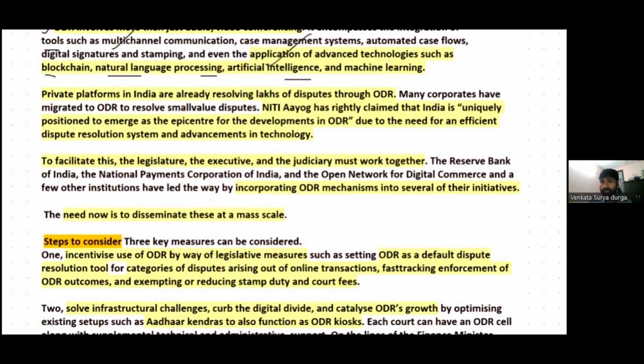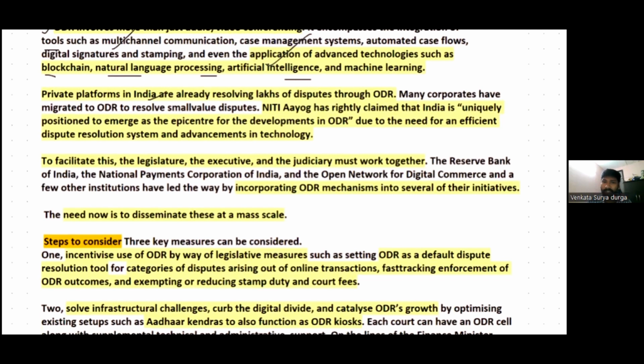When the court proceedings, the online dispute resolution mechanism and the arbitration system are more tech savvy, and more adapted to the technology, then India could become a front runner without a doubt, a global arbitration hub, digital hub, arbitration hub. However, private platforms in India are already resolving lakhs of disputes. There are several private platforms within India, and they are already resolving lakhs of disputes through online dispute resolution, a dispute between two or more companies.